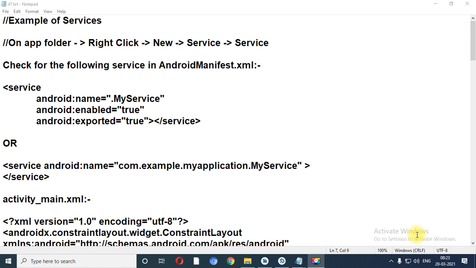To represent service, you need to include services in your package. So how service is added? You just need to click on application folder, right click on it. Inside that you have one option called new. Inside new, you just need to go on the service, and at last again you need to choose the service. Once you click on service you need to give the name of service, and at last you can check the Android